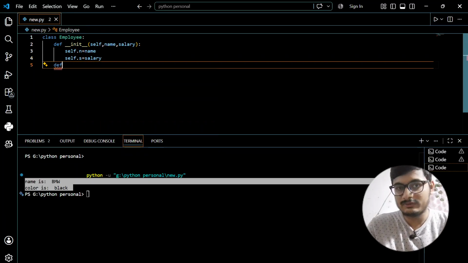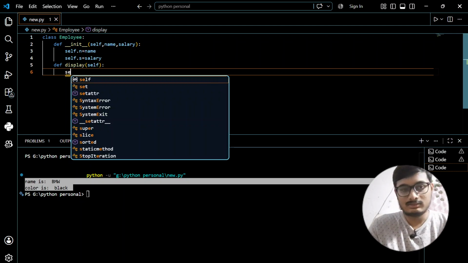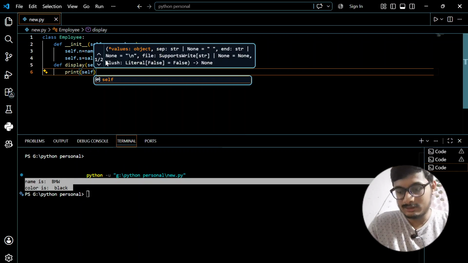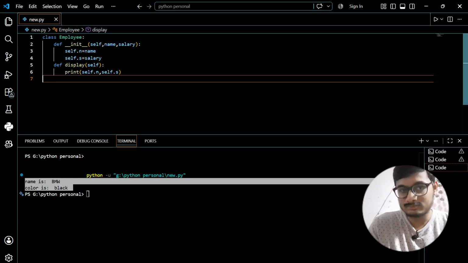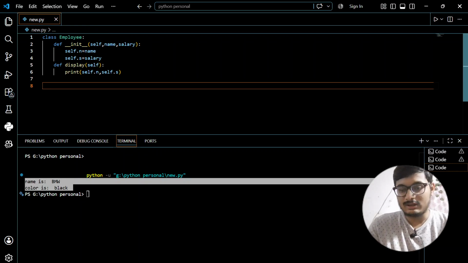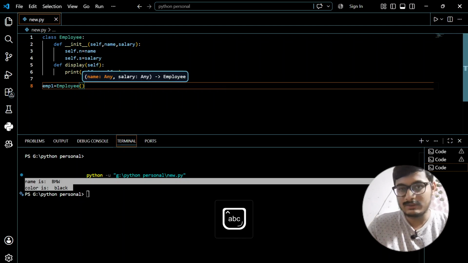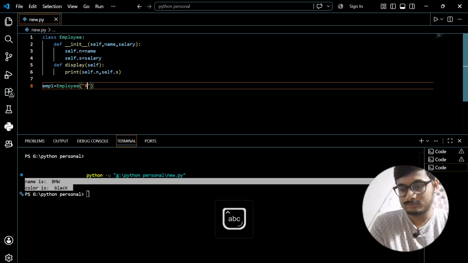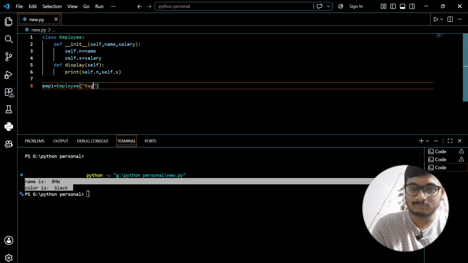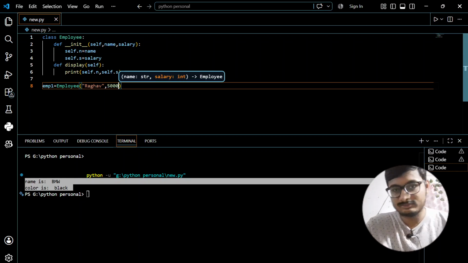Now we are doing def display, self, print self.n comma self.s. Then we are creating the object emp1 as an employee, giving it the name Raghav and salary as 50,000.